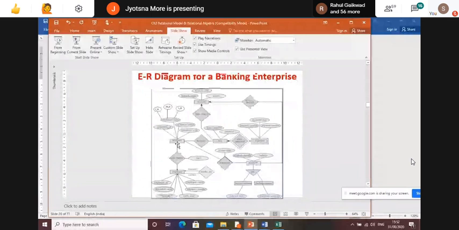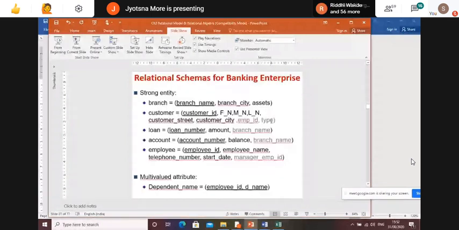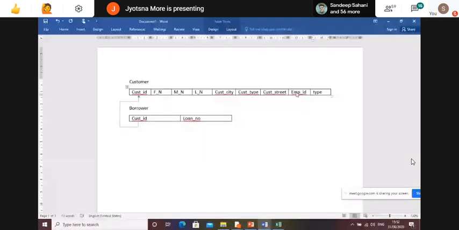I will have here employee ID and type. Out of this, type is a simple attribute, doesn't matter, but employee ID is the primary key of employee. So from here I will show the line, because here it is a foreign key. This will go to the primary key of employee, that is employee ID, with the arrow towards the employee ID. You will have an arrow. Clear? Any doubt in this? This is the way you have to represent your schema diagram.